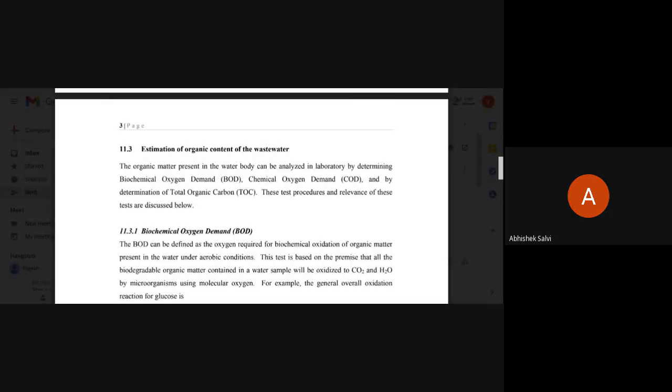Okay, fine. So what we do, we initially note down the dissolved oxygen present before treatment, and then we find out the dissolved oxygen after treatment. For before and after treatment we use a BOD bottle. In that BOD bottle we keep the samples, and obviously bacteria are present, and we know the role of bacteria or microorganisms.